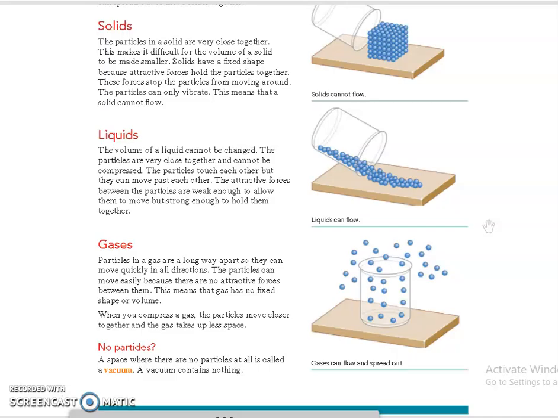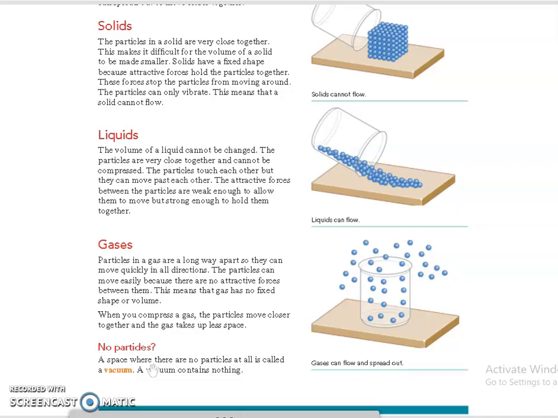Okay, so if there are no particles, that particular area is known as vacuum. Vacuum means it contains nothing. Okay, so this may be new for you. What is a vacuum? You may note it down in your record. A space where there are no particles at all is called a vacuum.